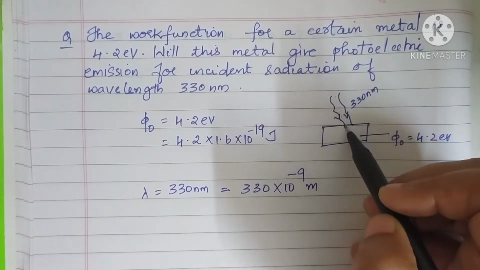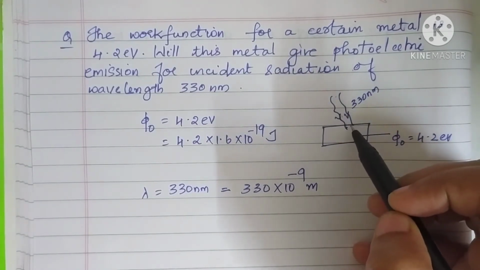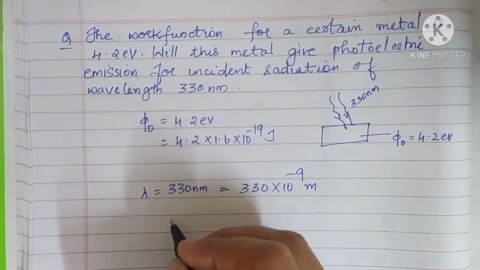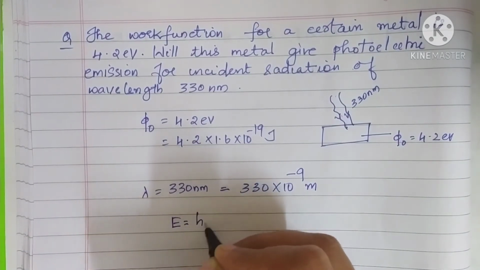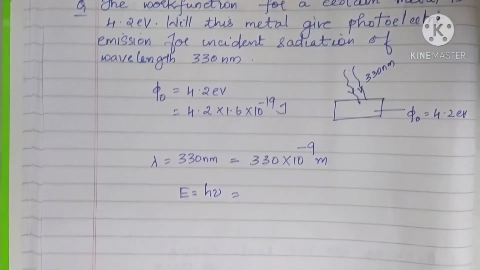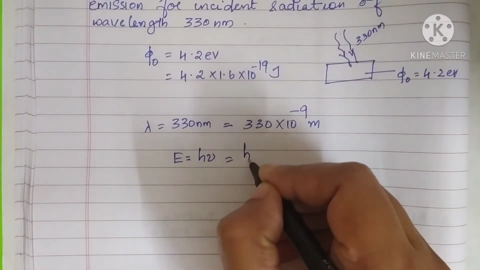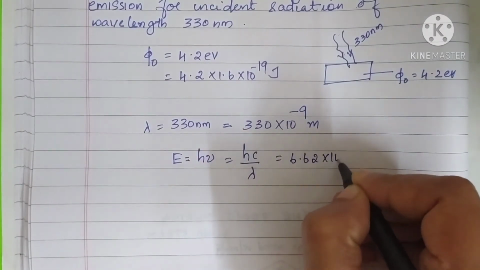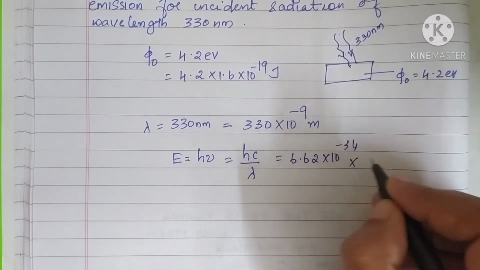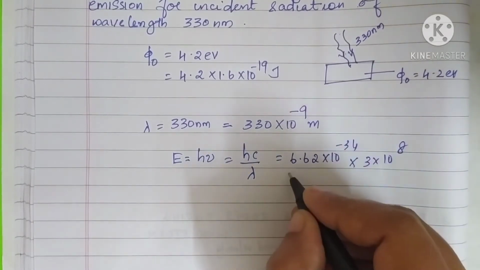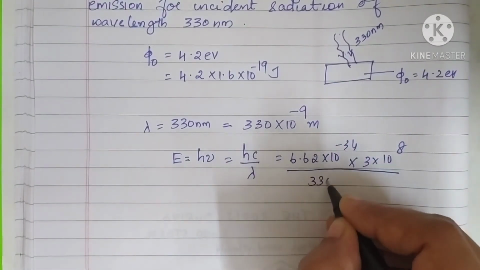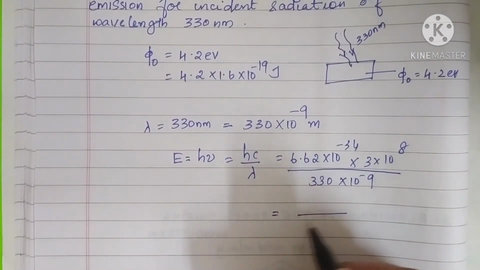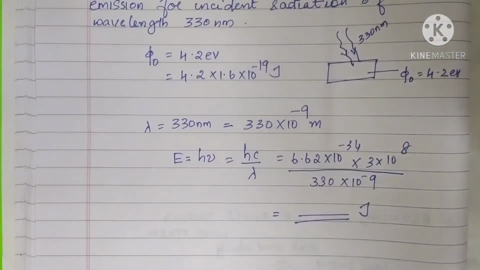Yes, you have to find the energy of this incident radiation, isn't it? Energy of the incident radiation is given by the expression h nu, so E is equal to h nu. Here nu is not directly given, so you can use the expression hc by lambda. Now h value is 6.62 into 10 power minus 34, then c is 3 into 10 raised to 8, and lambda is given there, 330 into 10 raised to minus 9. Okay. Now we will get a value for this energy in joules.